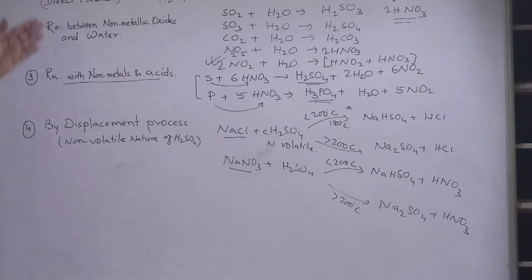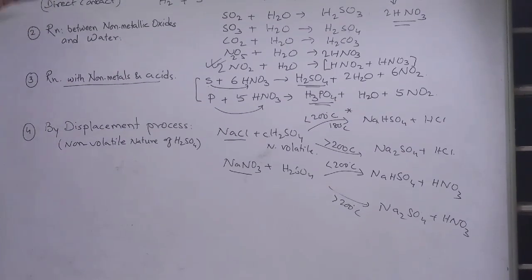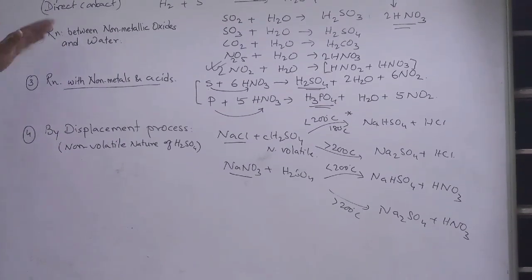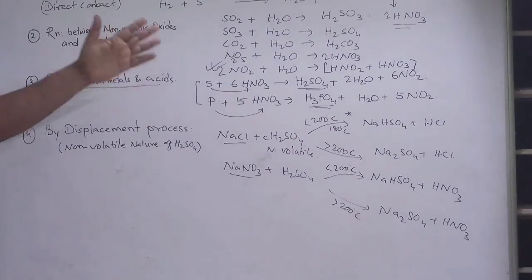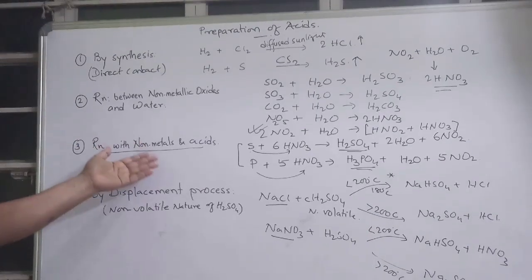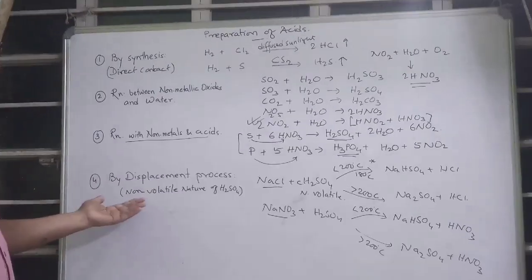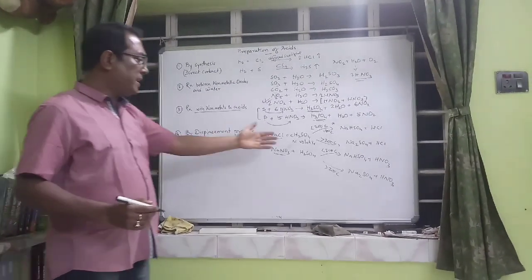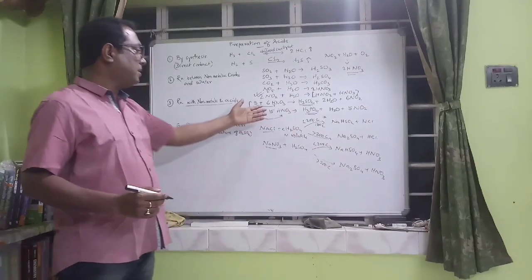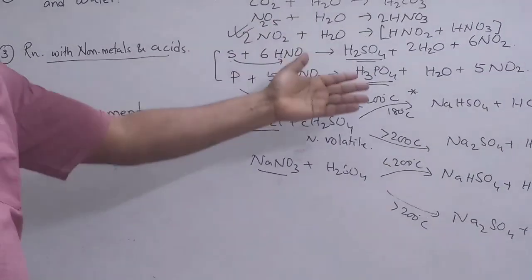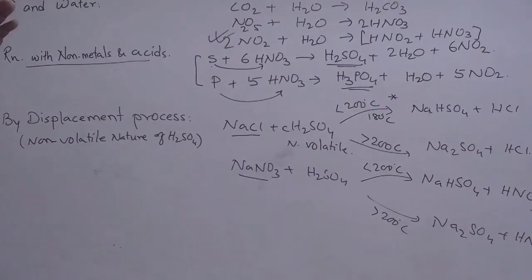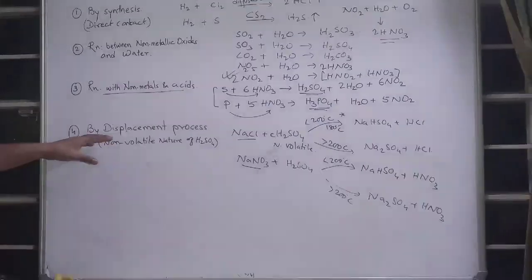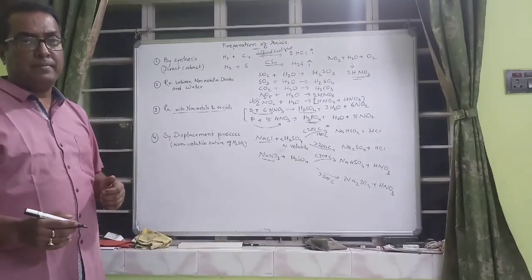So student, by this time you have understood about the preparation of acid by the synthesis process, by the reaction between non-metallic oxide and water, reaction between non-metals and acids, and by the non-volatile nature of sulfuric acid. You can use one acid to get another acid. Here also you can use one acid to get another acid. So it's very interesting to learn the preparation of acids within a wink of time. Thank you.